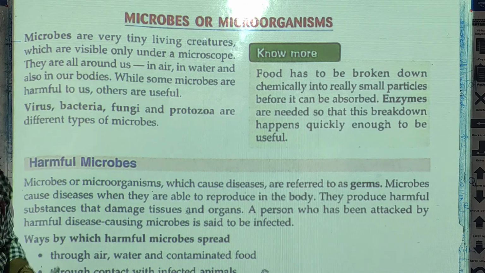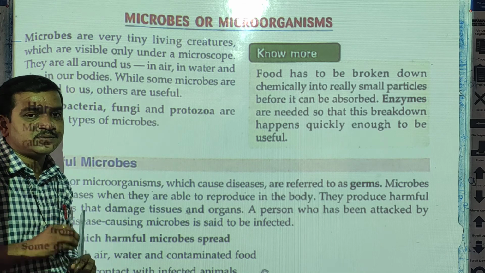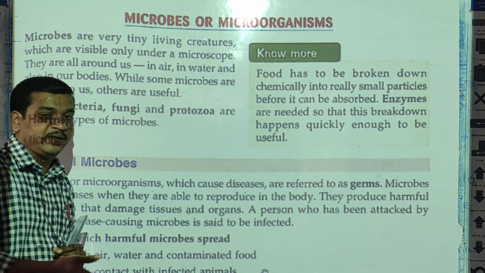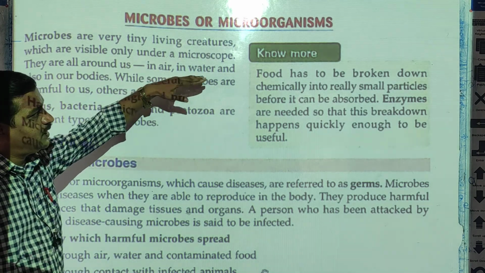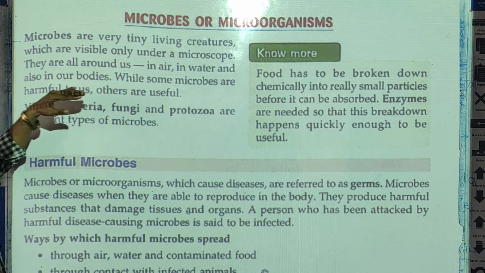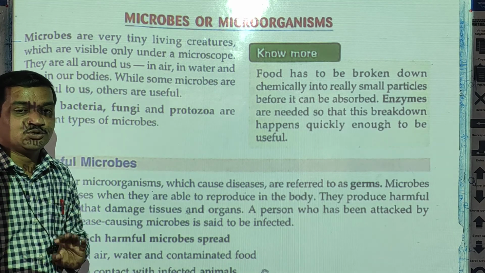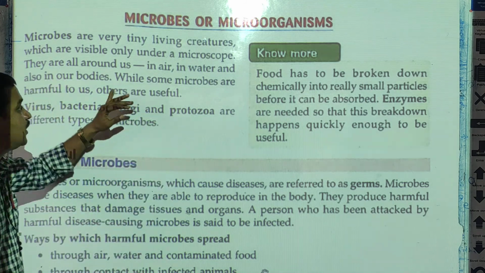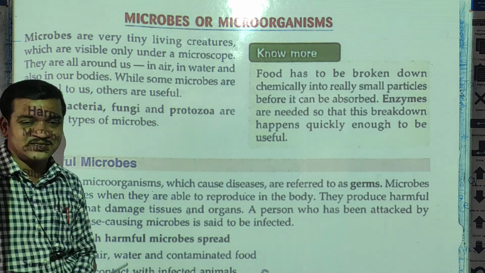Microorganisms are around us. They are present everywhere. In air also they are present, in water also, and in our bodies also they are present. While some microbes are harmful to us, others are useful.